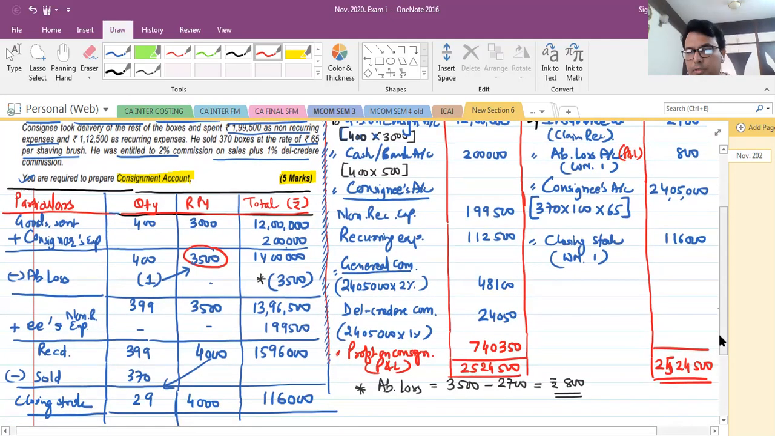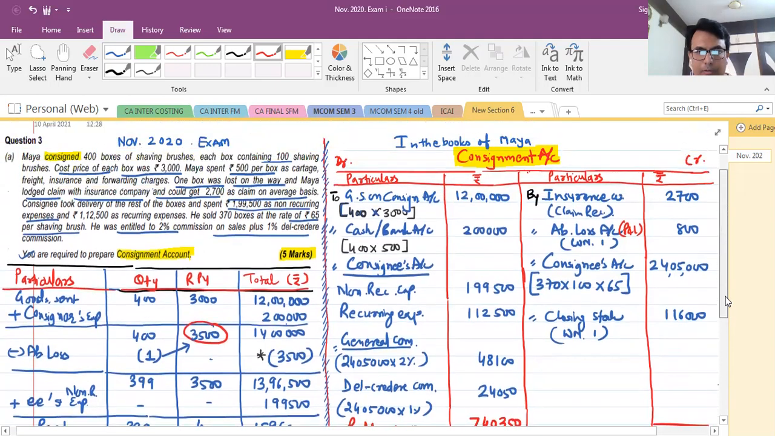Fine. So now I think you will be able to understand why this table will be helpful to you, right? And which is considered to be a shortcut. No need to go separately. Fine. So that's the consignment account question.